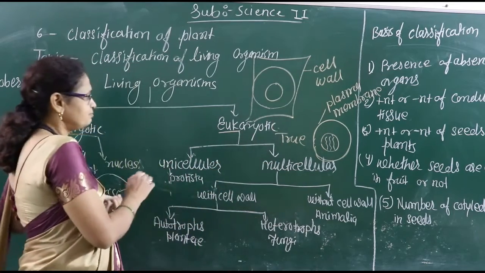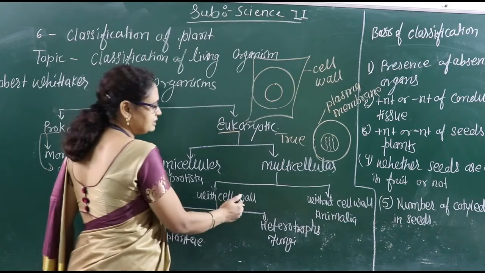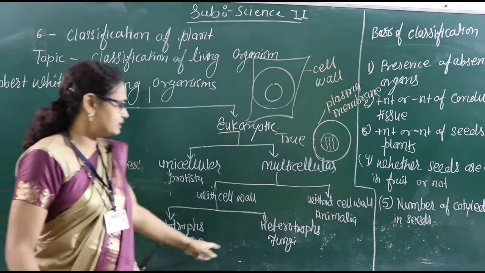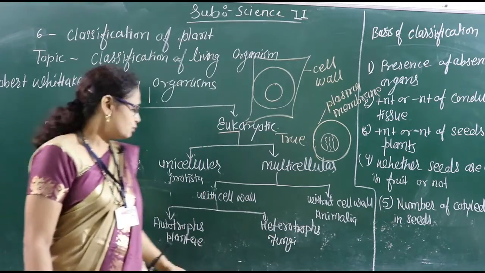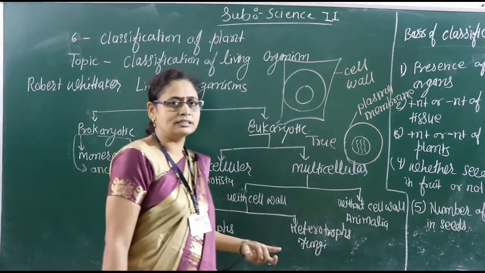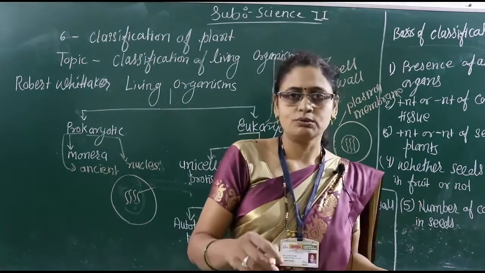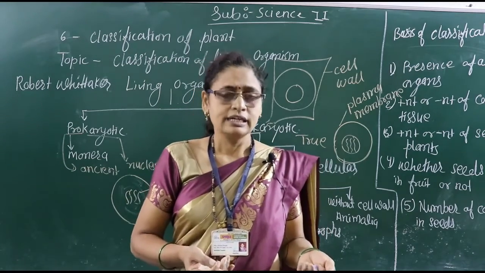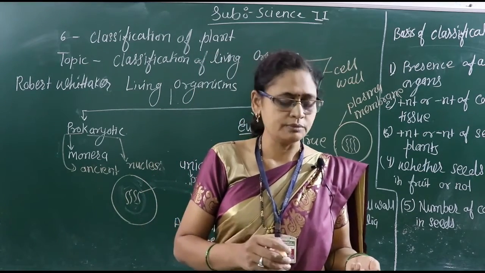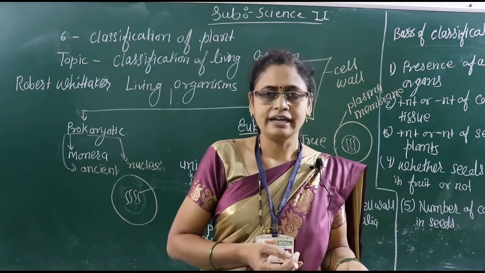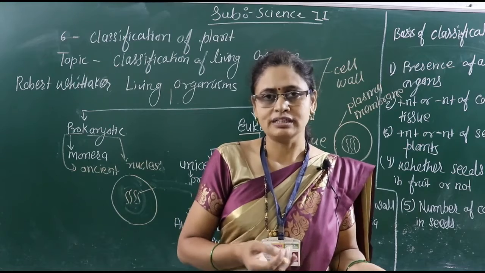Okay. Now again, with cell wall is divided into two groups. One is the autotrophic plants and the second one is the heterotrophic plants. In autotrophic plants, we study those plants that are able to make their own food. And all of you know the definition of photosynthesis, in which plants make their food by using the inorganic substances carbon dioxide and water, and in the presence of sunlight they make their food.